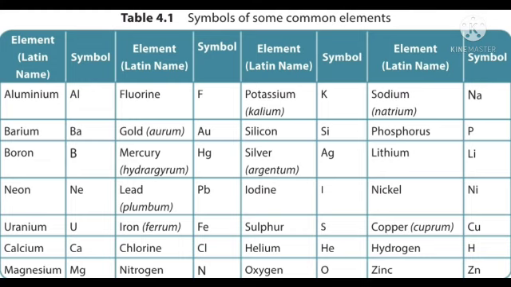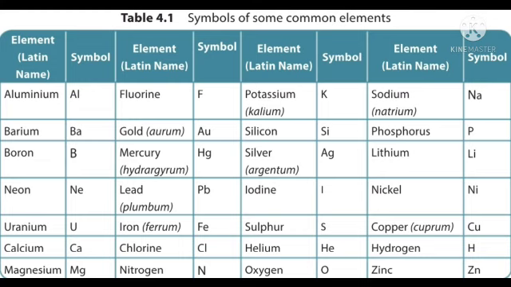Once again we can see the important features of the system. First, the first English letter appearing in the name of an element is used as its symbol. Example, hydrogen, capital H. Fluorine, capital F. Carbon, capital C. Oxygen, capital O. Nitrogen, capital N. Iodine, capital I. Then second point: when two or more elements have their names beginning with the same letter, one more letter is added to the symbol.